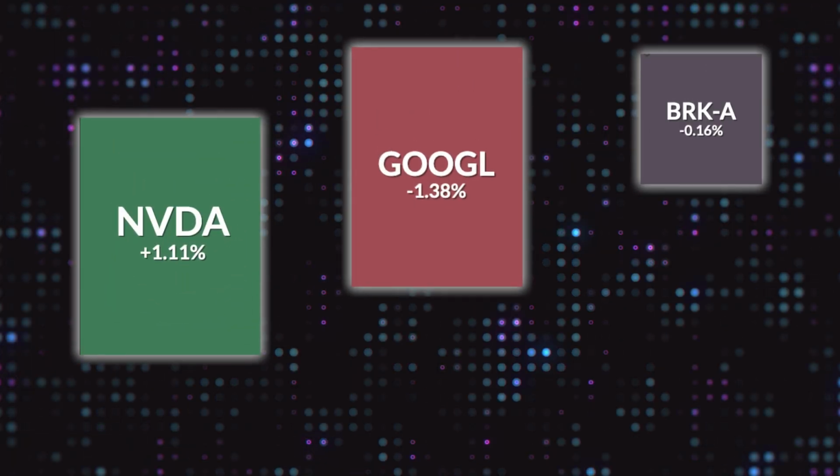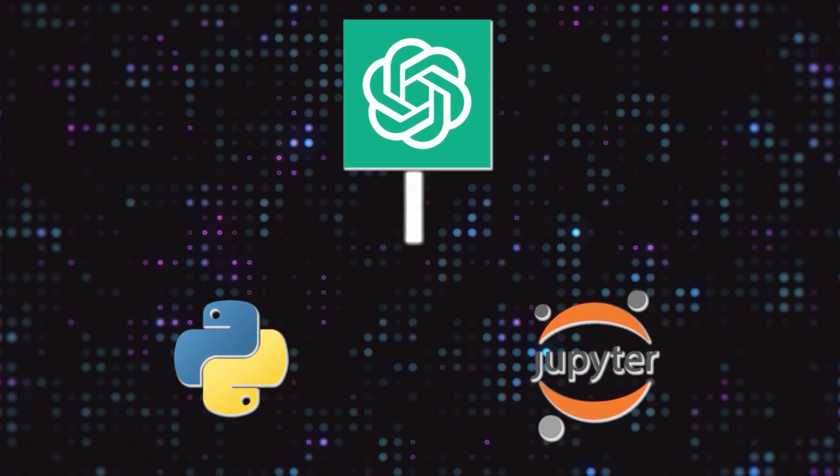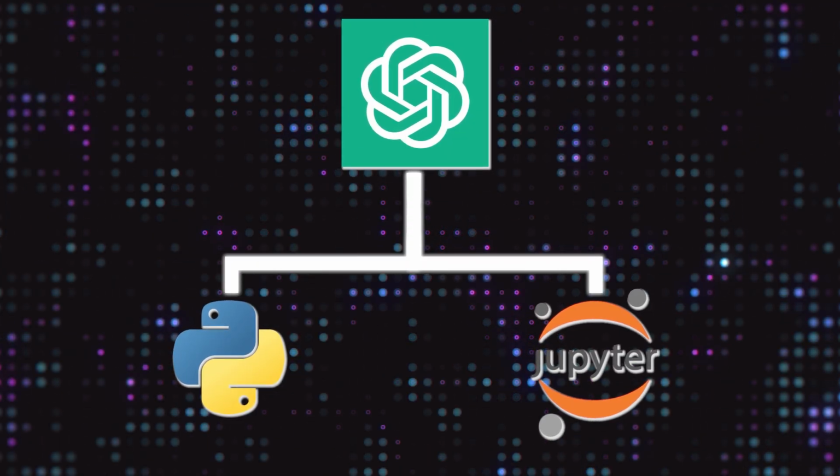Can I use AI to give me a prediction about where stocks will be in the next 6 months? We're going to find out. So let's get started. We're going to be using Python for this project, and we're also going to be using ChatGPT to help give us guidelines on how we can actually accomplish something like predicting stock prices in the future.